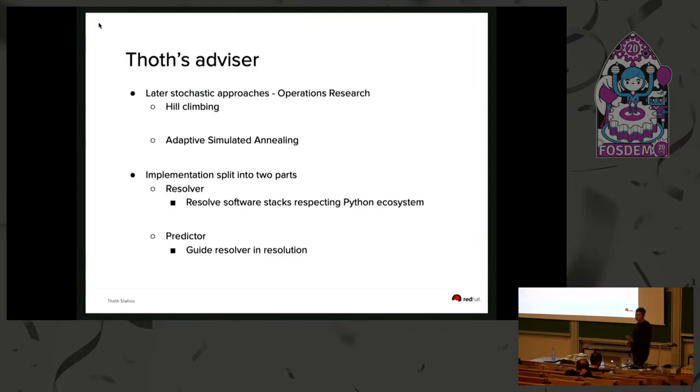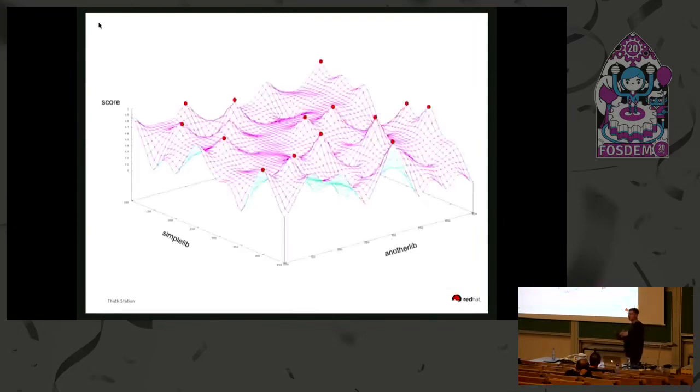This implementation worked for us, but if you think about it, we were basically randomly sampling this whole state space of software stacks that can be resolved. So we randomly picked some, scored it, and evaluated the score. That's not nice, so we tried to find other solutions.